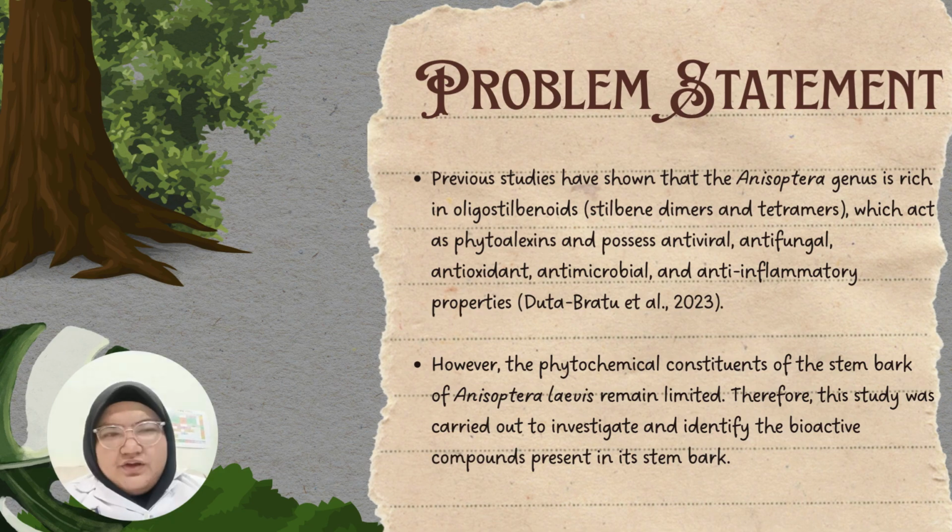However, the phytochemical constituents of the stem bark of Anisoptera laevis remain limited. Therefore, this study was carried out to investigate and identify the bioactive components present in the stem bark.